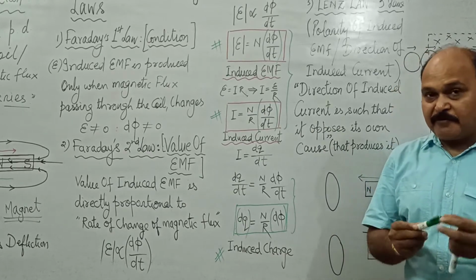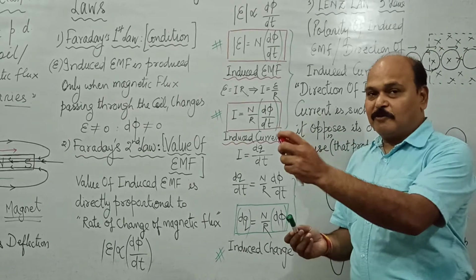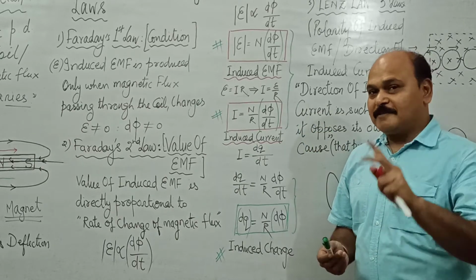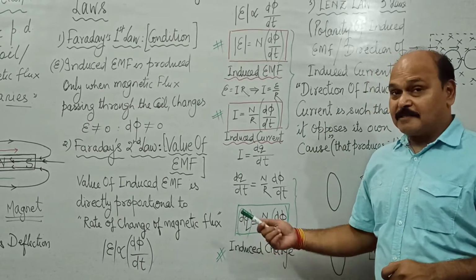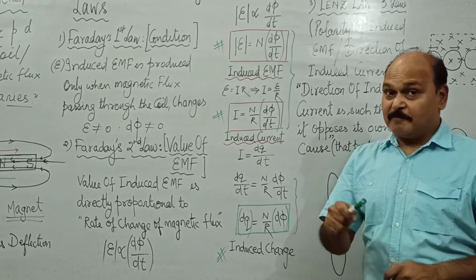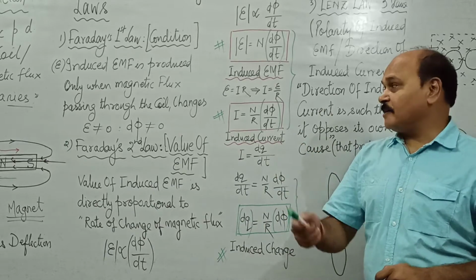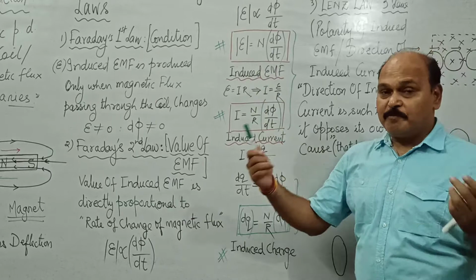Whether we bring a magnet very fast or we bring a magnet very slowly towards a coil, in both cases the induced charge, induced electricity is going to be same. Well, but in the two cases you have already understood the induced current and EMF will be different.